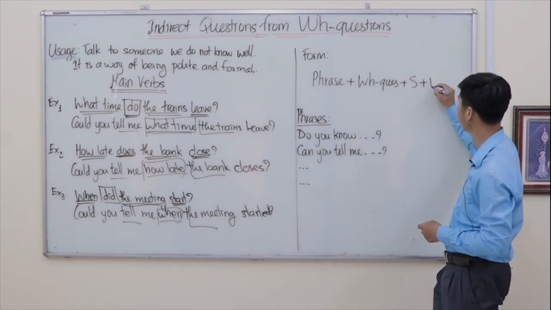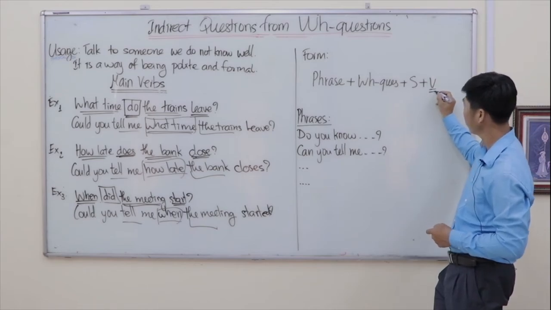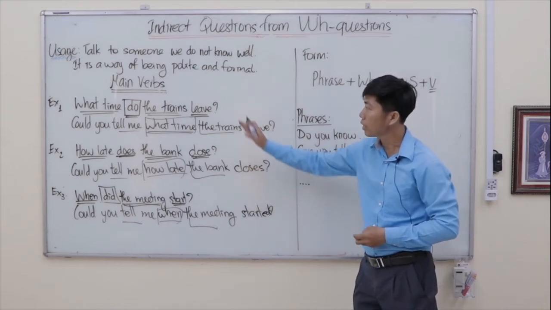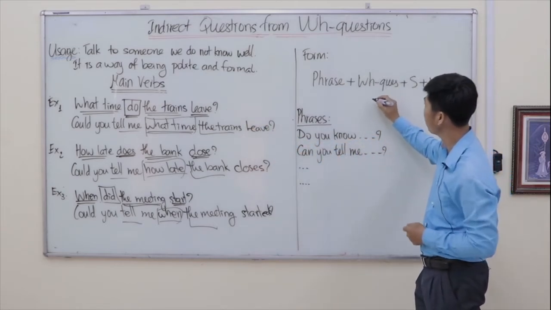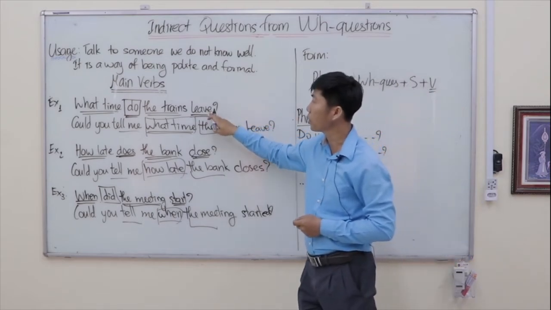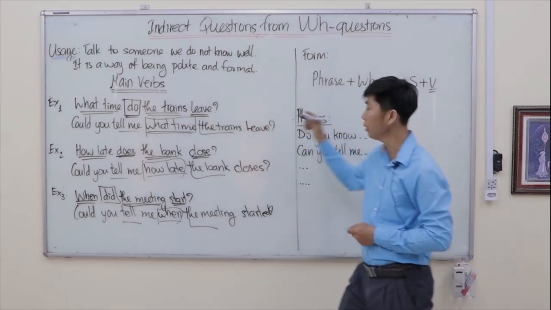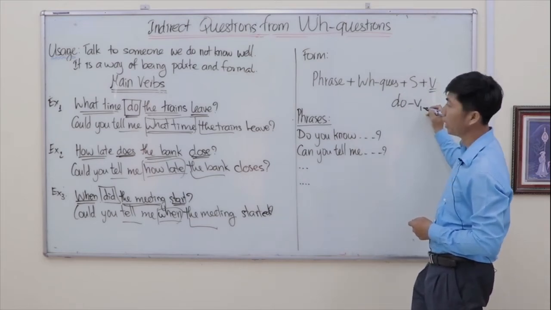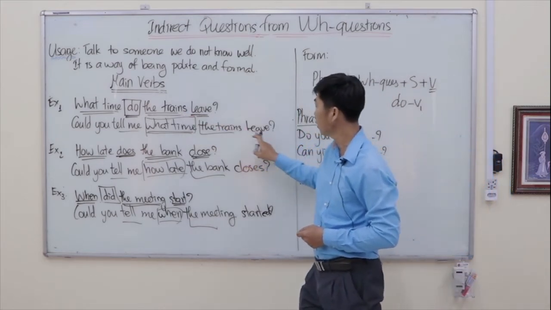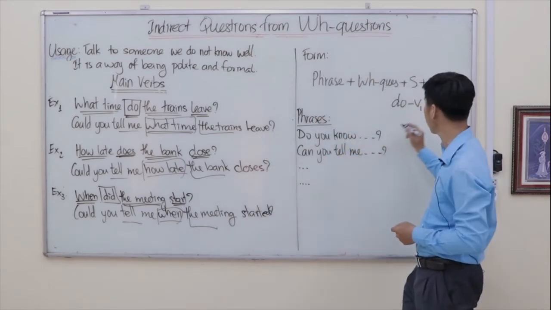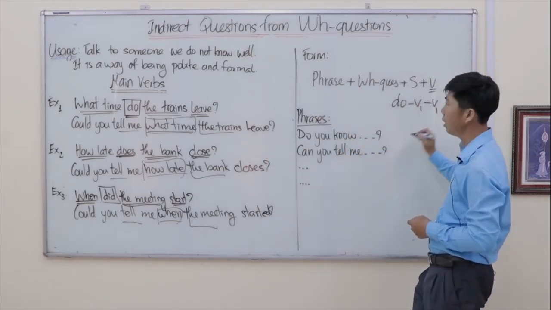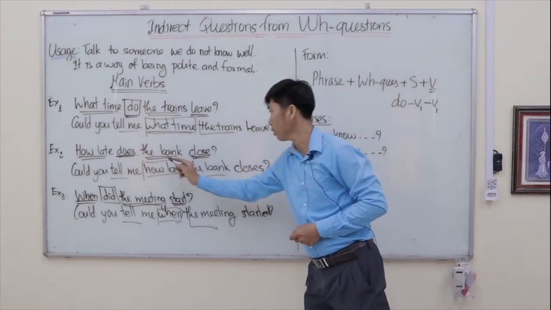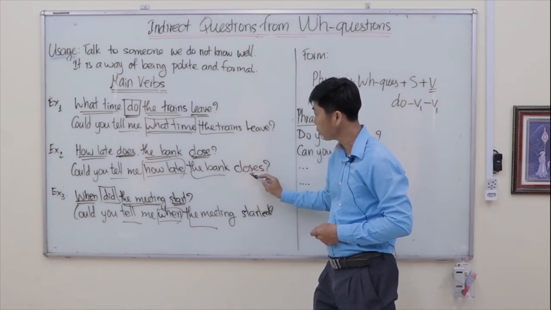Okay, main verb. So the verbs here are not the same. Why are they not the same? Let's see the example. In the first example, when the original question has the word do inside, verb 1, leave, is still the same. But in example number 2, the helping verb is does, and the main verb changes.